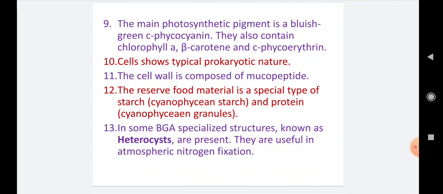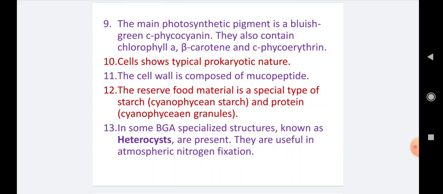Number 11. The cell wall is composed of mucopeptide. Generally in eukaryotic cells, the cell wall is cellulosic, but in the case of these prokaryotic blue-green algae cells, the cell wall composition is mucopeptide. Next point, the reservoir food material is a special type of starch.